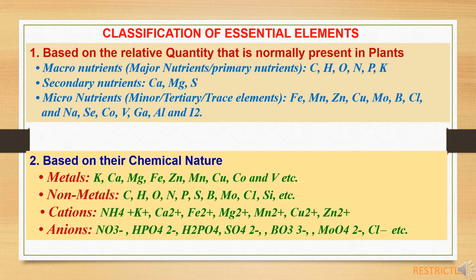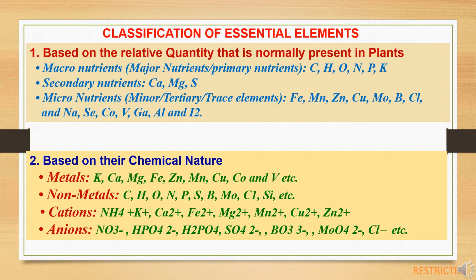And the second parameter is based on the chemical nature. On this basis, the elements are classified in 4 categories like metals, non-metals, cations, anions. Under metals, the nutrients which come are potassium, calcium, magnesium, iron, zinc, manganese, copper, cobalt and vanadium.